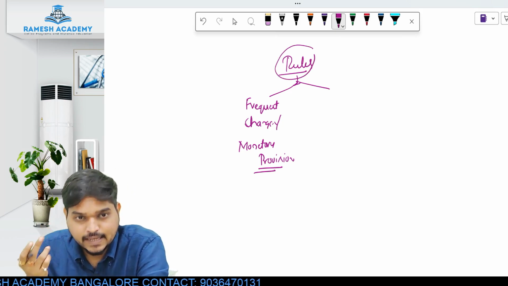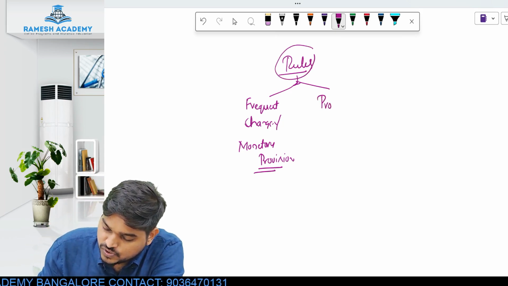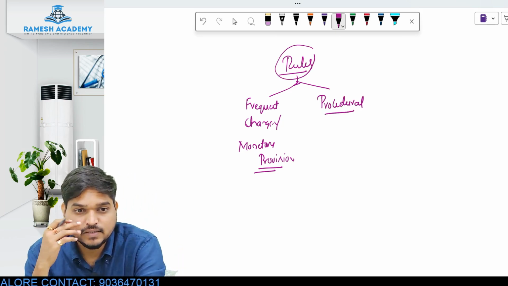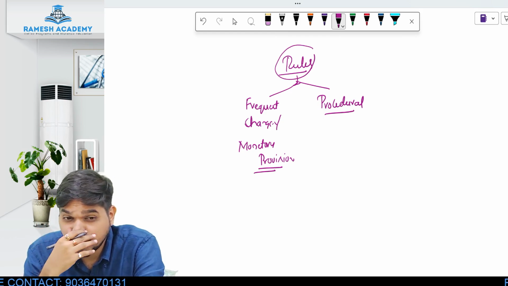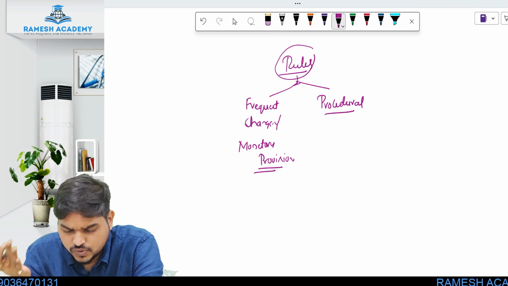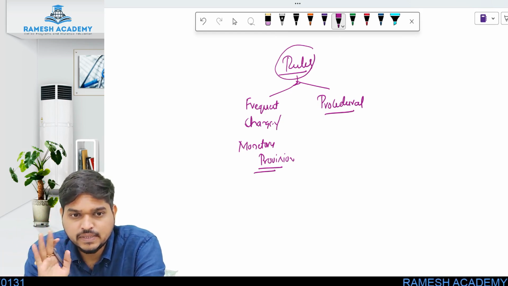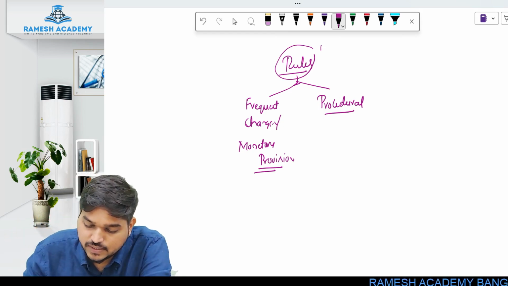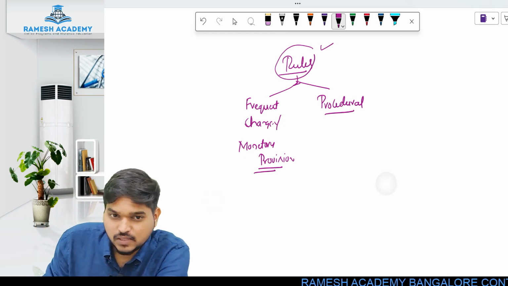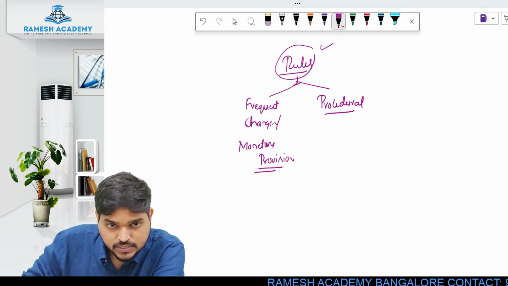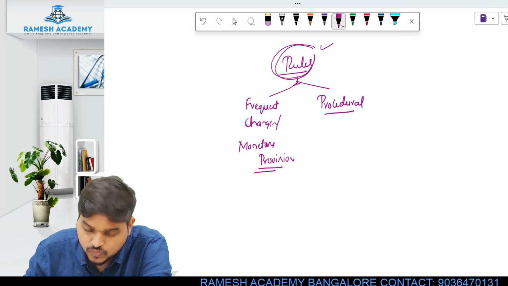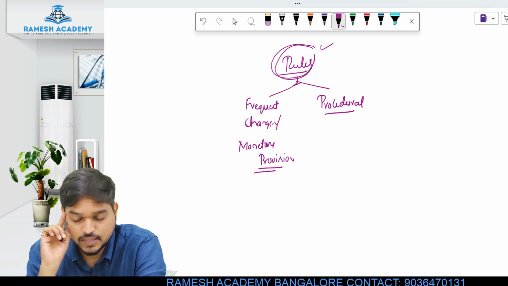The second type of provision is procedural provisions, wherever they have to mention the procedure. For example, if they have to mention the procedure to incorporate a company, such procedures most probably won't be given in the act, they will be given in the rules. Now you understood what is given in the rules, but you have to understand the logic behind why it is not part of the act and why it is part of the rules. That is the most important thing that you have to understand.